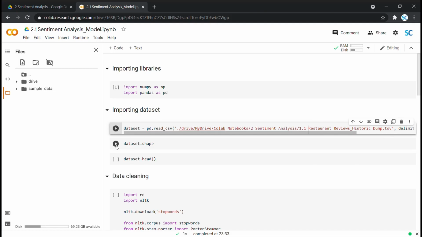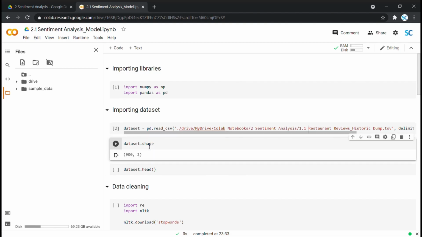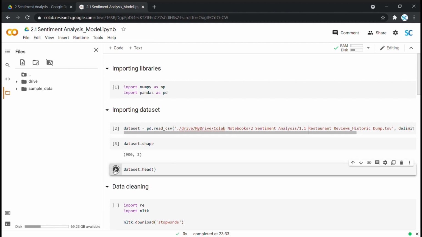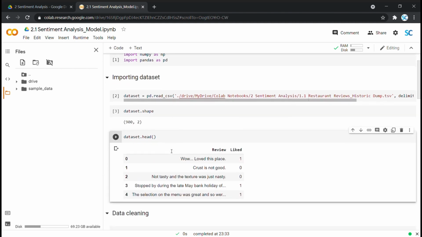Using this shape function, we may check the count of rows and columns we have in our data. Alright, so we have 900 rows and 2 columns in our dataset. Also, we may see the first few rows of our data with this head function. As you may see, we have review and liked columns here, with the review column capturing customer feedback and liked capturing zeros for negative reviews and ones for positive.